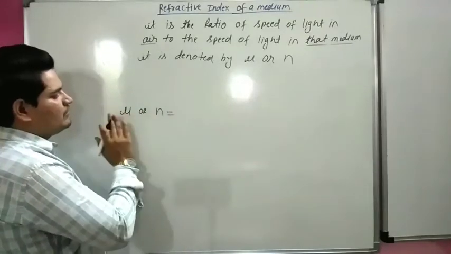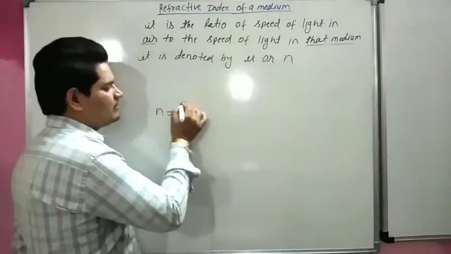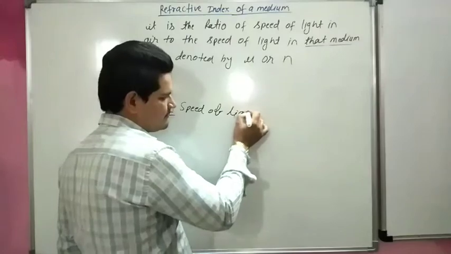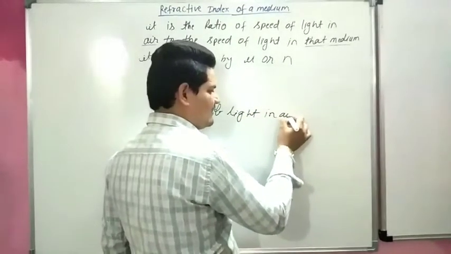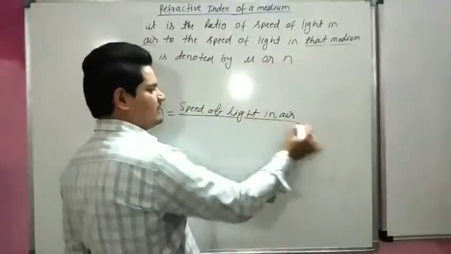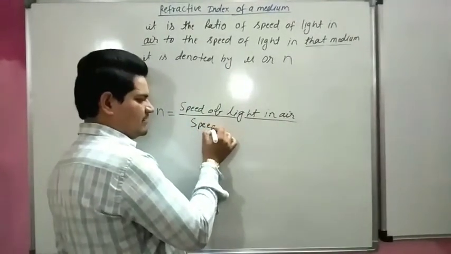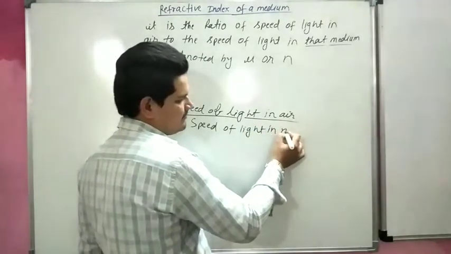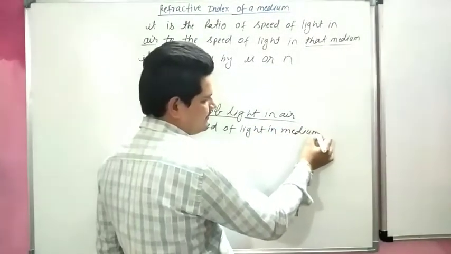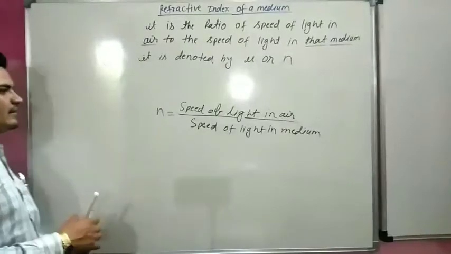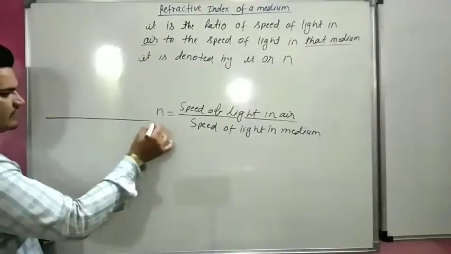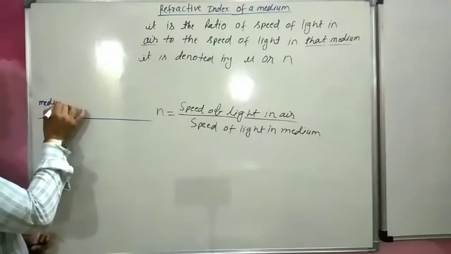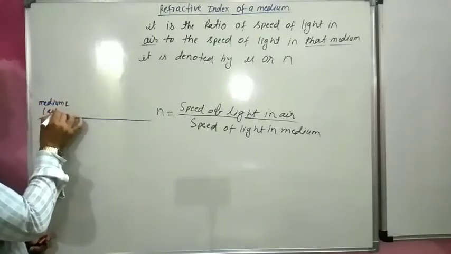So n is equal to mu, which is equal to the speed of light in air to the speed of light in the medium. Consider a medium. This is medium first, it may be air.